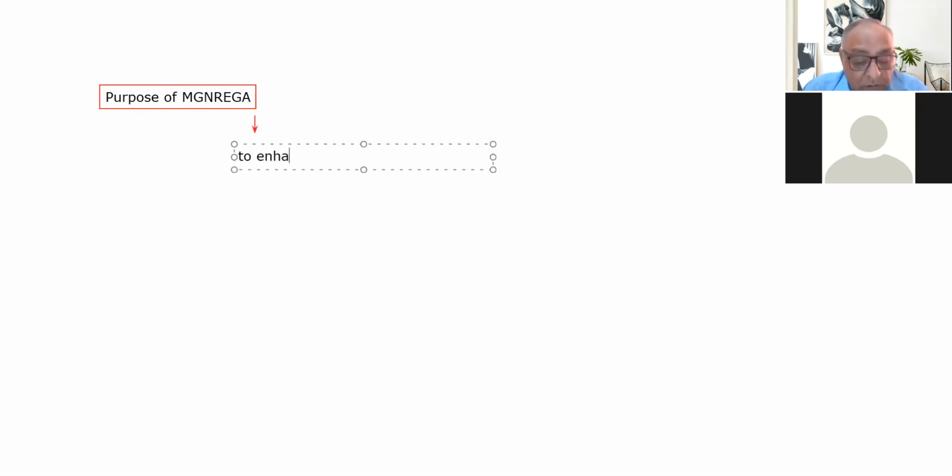The clear objective or purpose of the scheme was, number one, to enhance the livelihood and security of those living in rural India.